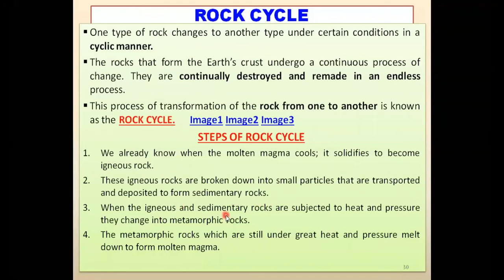And both igneous and sedimentary rocks, when they come in contact with heat and pressure, break down, and also change into metamorphic rock. Again, metamorphic rocks, which will again get under heat and pressure, will melt down and will become molten magma. And we all know that magma, when it comes out, becomes lava, and it cools down and again forms these rocks. So here is the cycle of the rock cycle, my dear students. Now let me ask you a few questions also. Let us continue